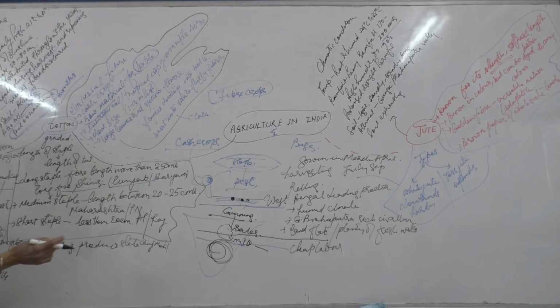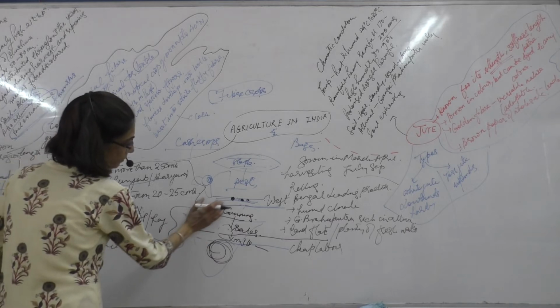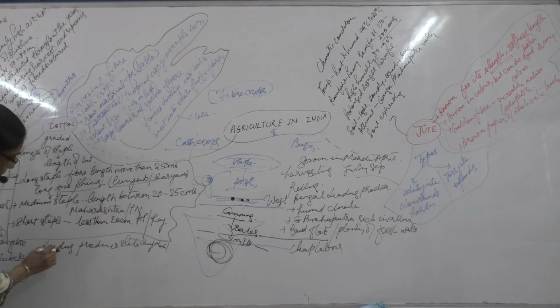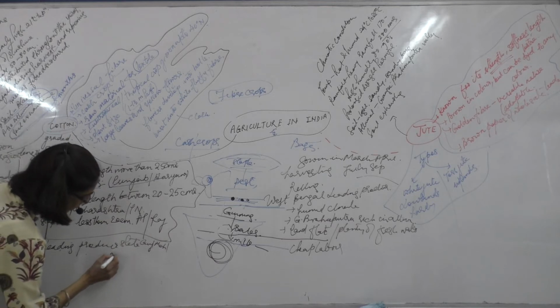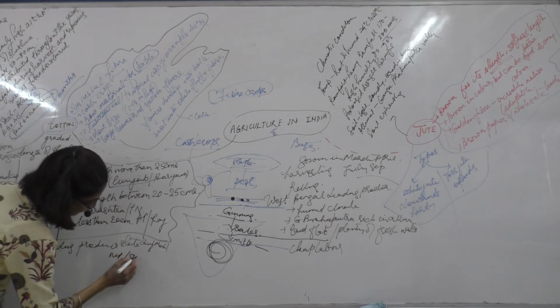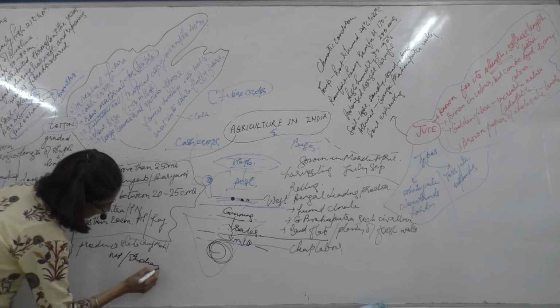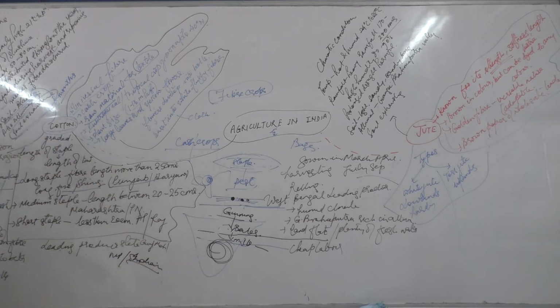The black cotton soil area is Gujarat, Maharashtra, even parts of Madhya Pradesh. So the leading producer states are Gujarat and Maharashtra, and along with that there is Madhya Pradesh, and the South Indian states Andhra Pradesh and Karnataka are also involved in cotton production.